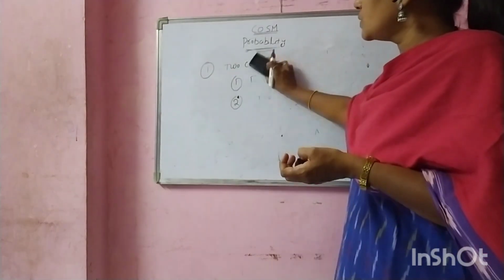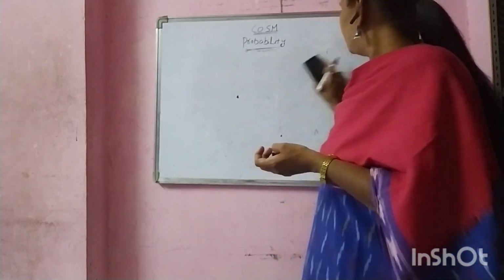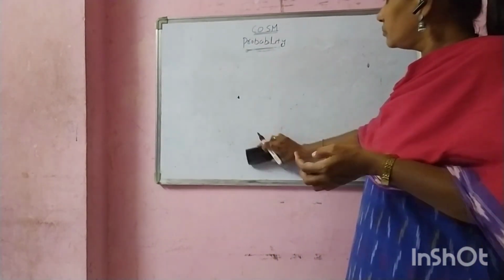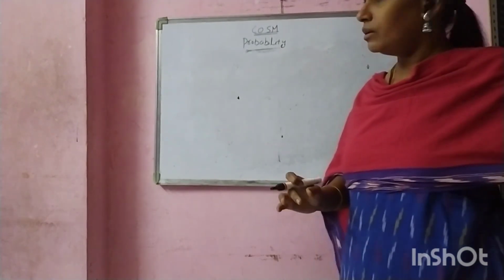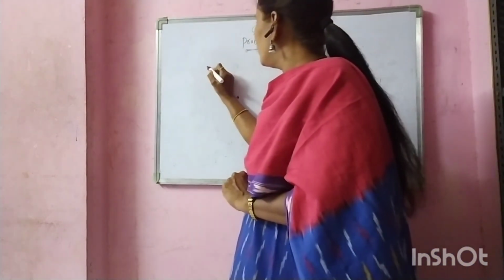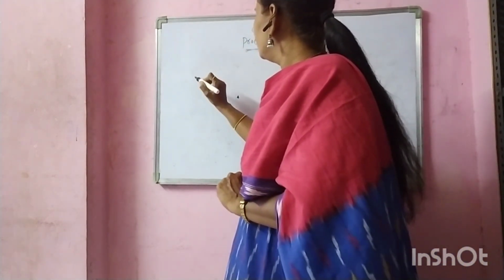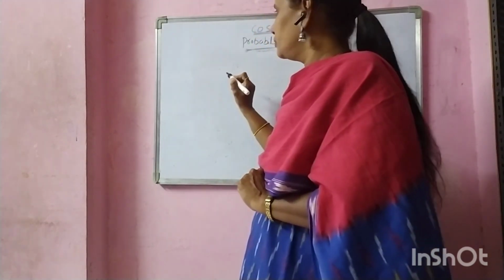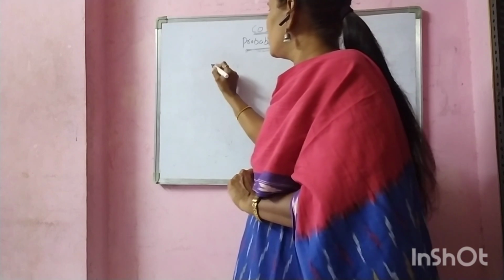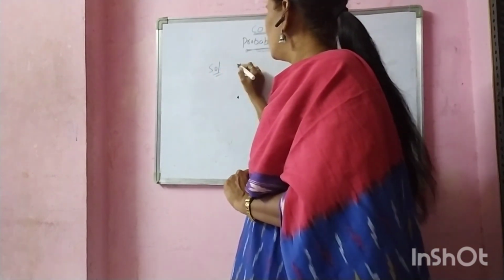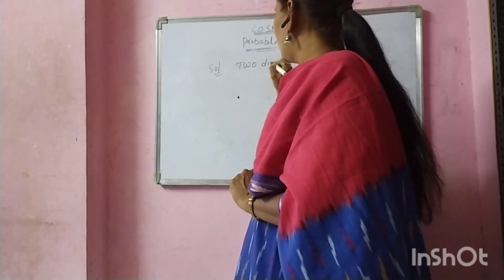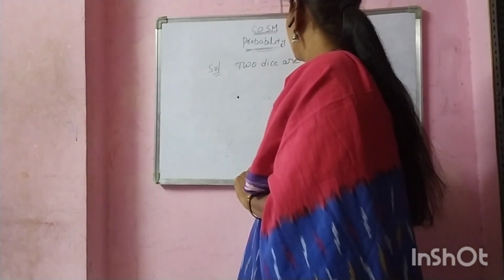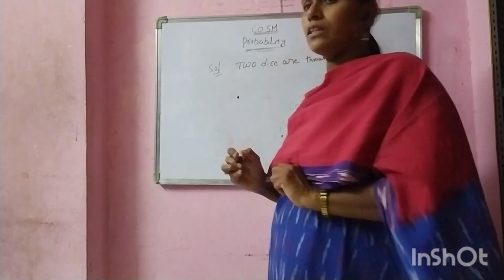Now observe this problem. 2 dice are thrown.